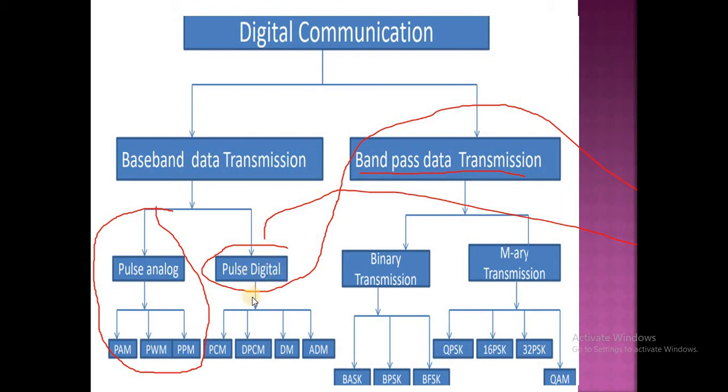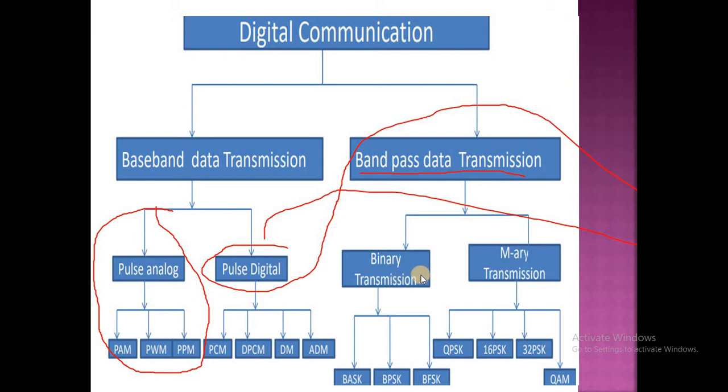The pulse digital modulation schemes are PCM, DPCM, DM and ADM. I have already discussed the pulse digital modulation schemes. Now I am concentrating on band pass data transmission. Band pass data transmission is mainly divided into two types: binary transmission and M-ary transmission.